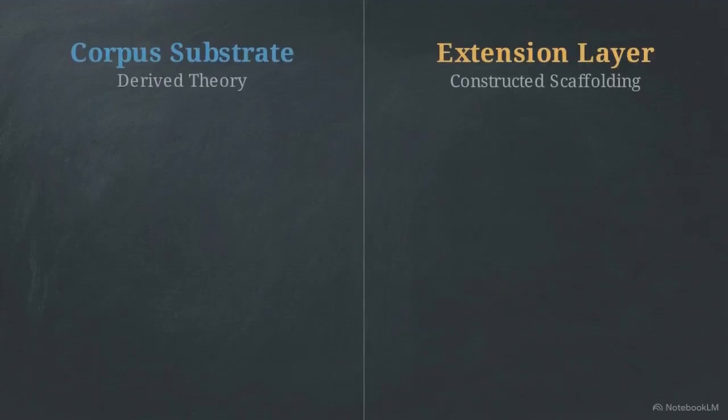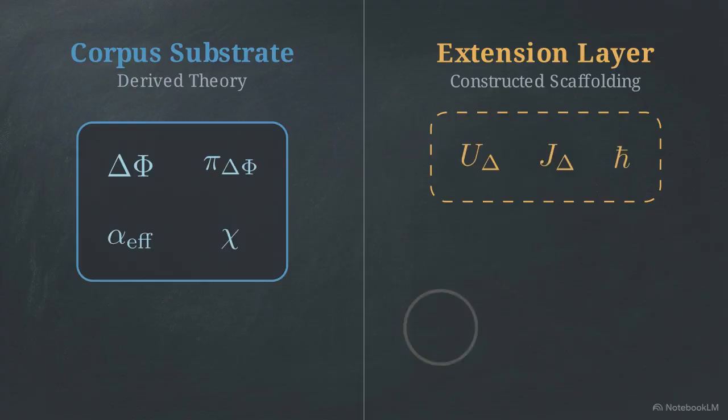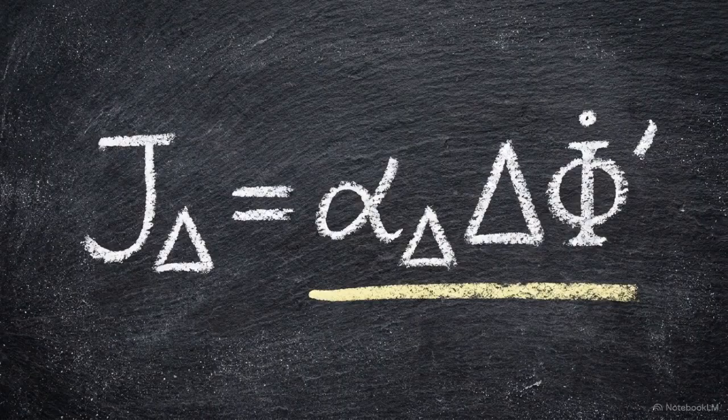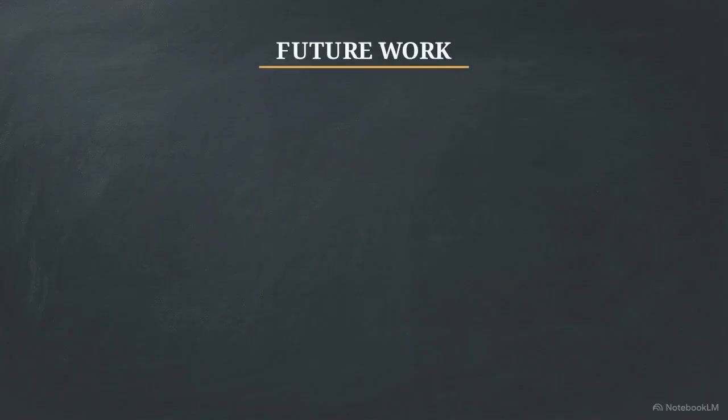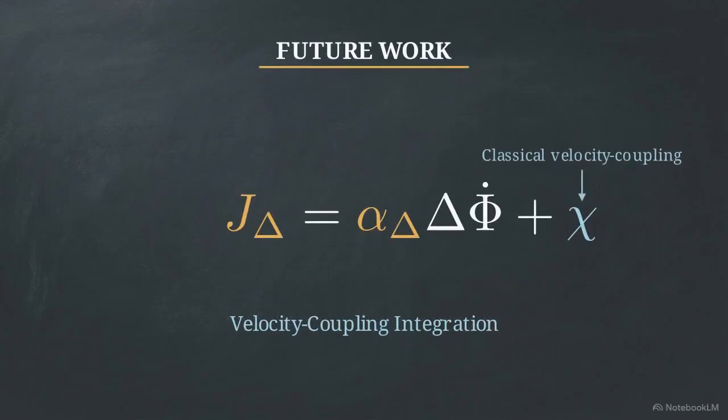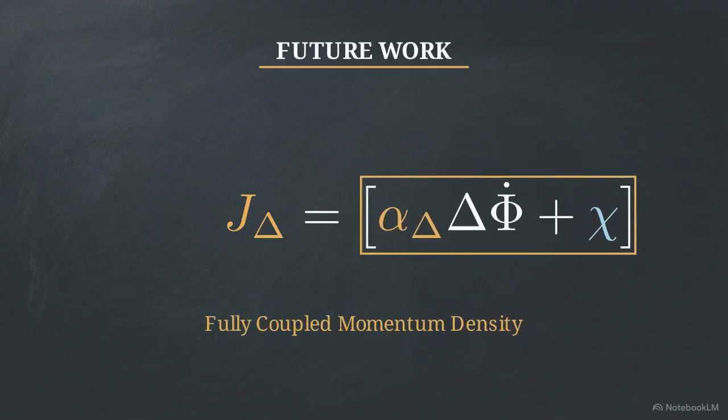While this mathematical scaffolding is strict, the work is incomplete. Several load-bearing connections remain unbuilt, existing right now as open pathways. First, the current action variable is a leading order approximation. It requires a fully coupled treatment that actively incorporates the classical velocity coupling, chi, into the new momentum density construction.